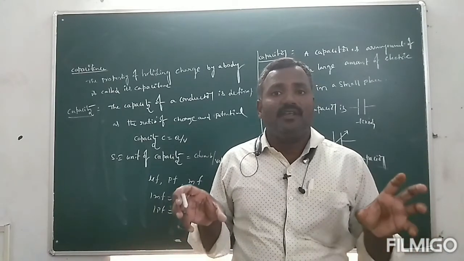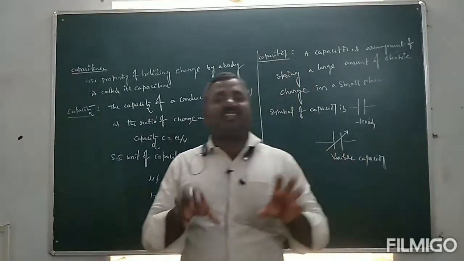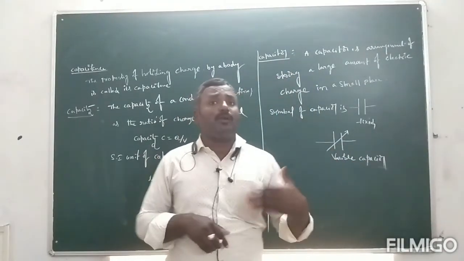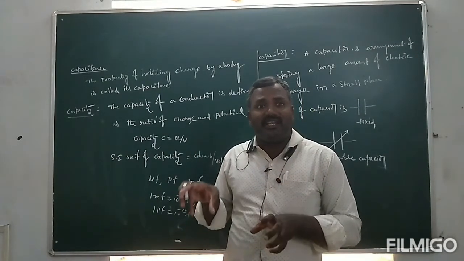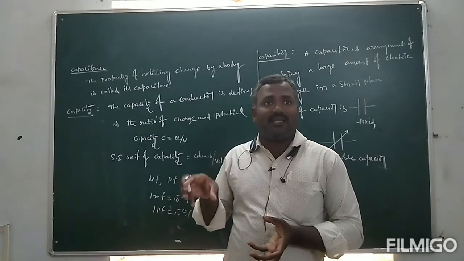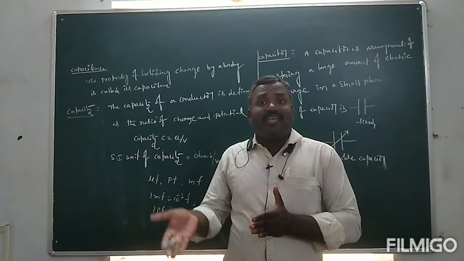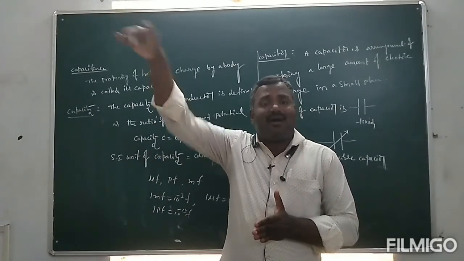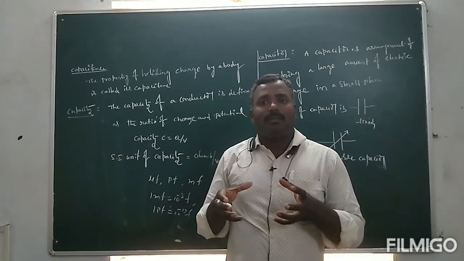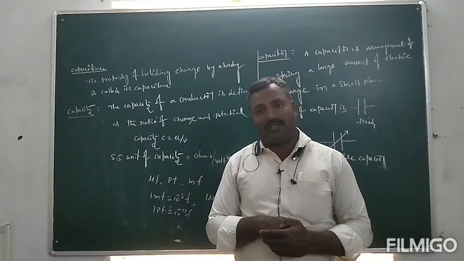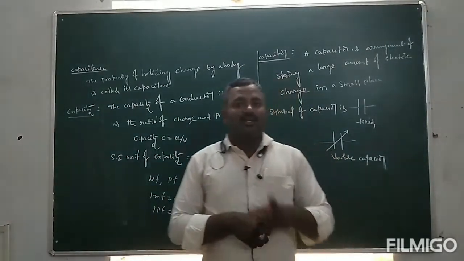Variable capacitor means the variable capacitor is used in a circuit where it can replace a higher or lower capacitor. This is the main use of variable capacitor. Do you understand? Listen here.